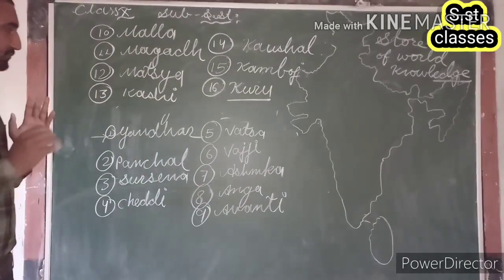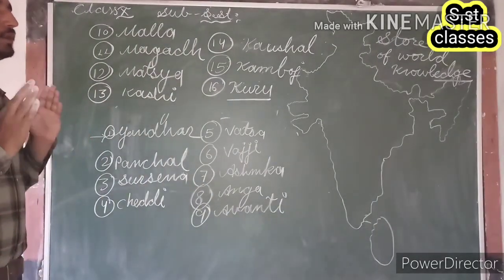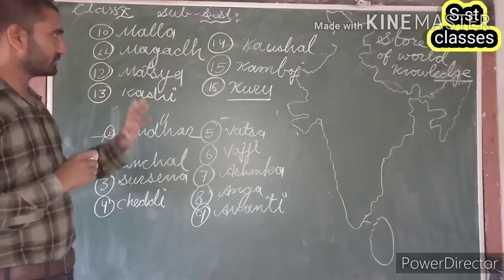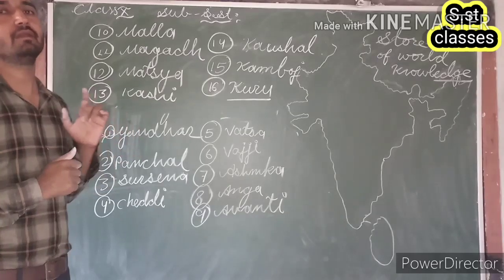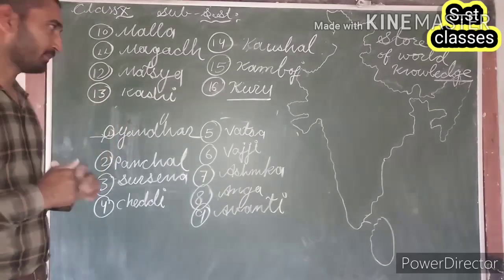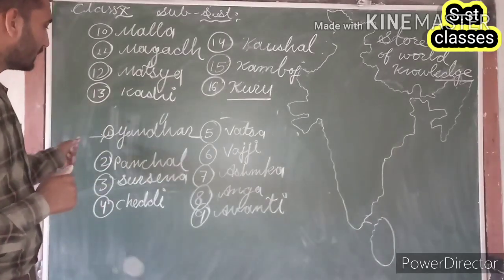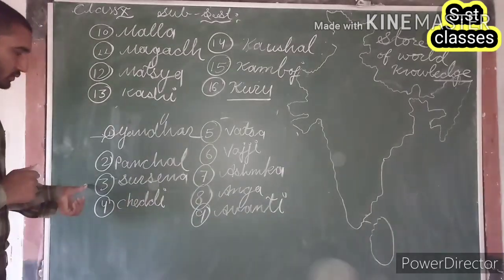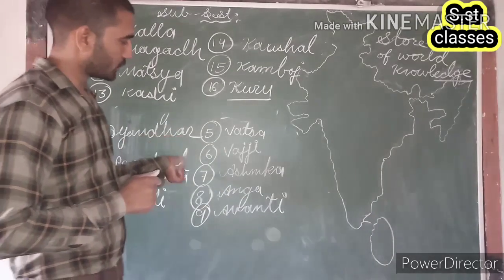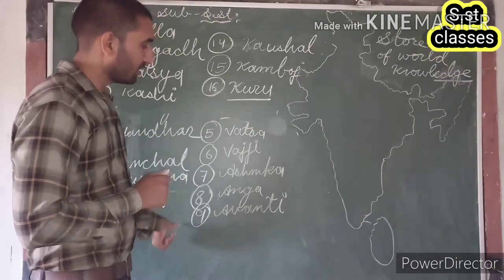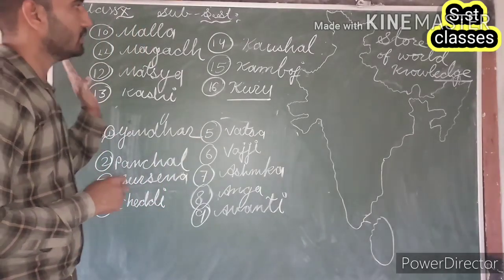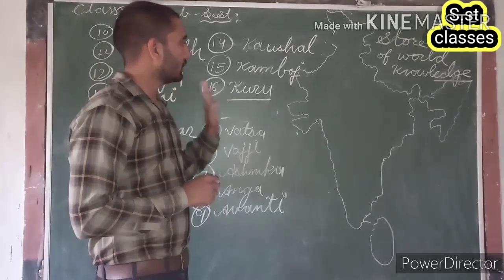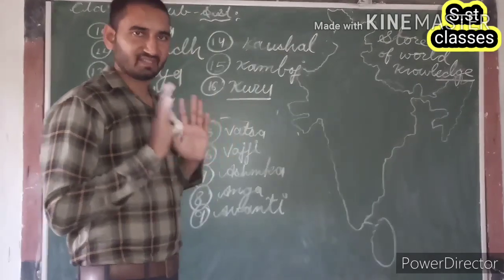So in this way, we have the names of 16 Mahajanpadas mentioned in Anguttara Nikaya, a Buddhist text. And according to that: Gandhar, Panchal, Sursen, Chedi, Vats, Vajji, Ashmak, Anga, Avanti, Malla, Magadh, Matsya, Kashi, Kaushal, Kamboj and Kuru. Is that clear, guys?